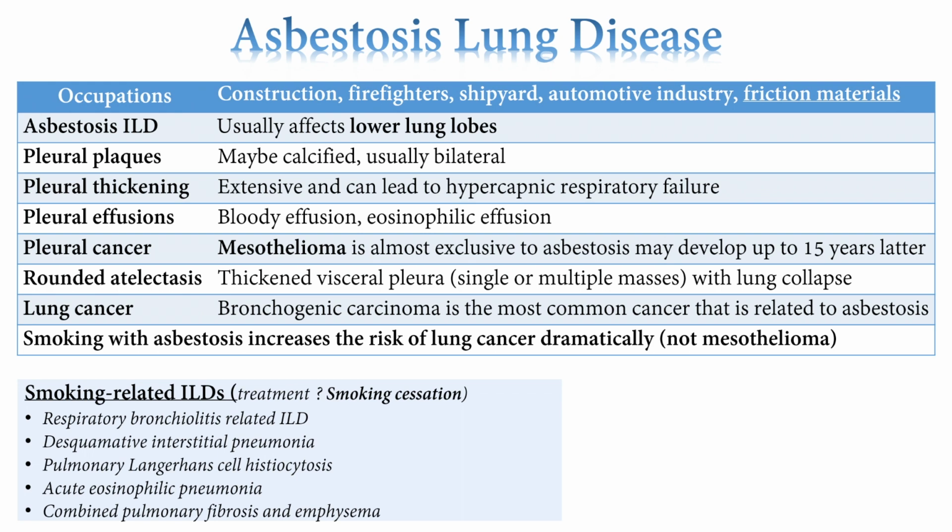All right, what are these interstitial lung diseases associated with smoking? They're respiratory bronchiolitis related interstitial lung disease, desquamative interstitial pneumonia, pulmonary Langerhans cell histiocytosis, acute eosinophilic pneumonia, combined pulmonary fibrosis and emphysema, and also all the other cancers with pathological markers like carcinoids and bronchiolitis and stuff.